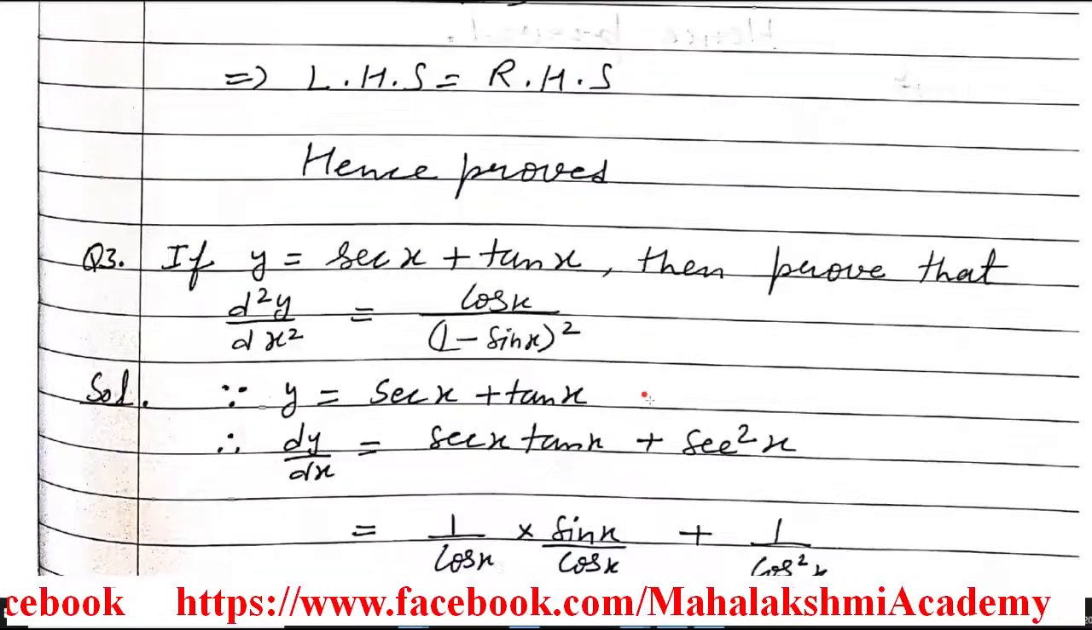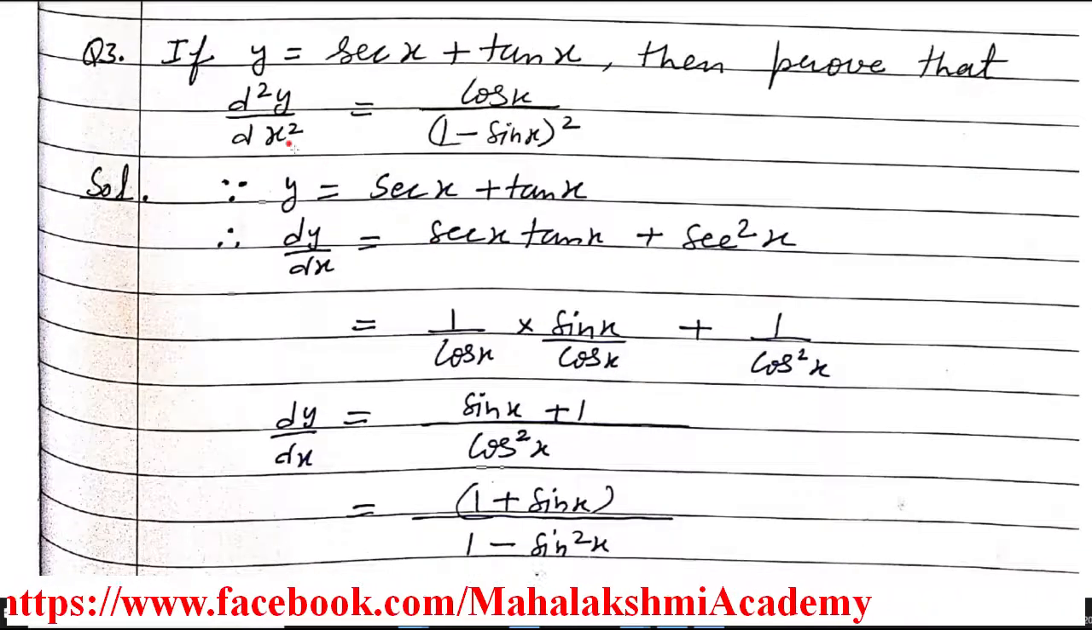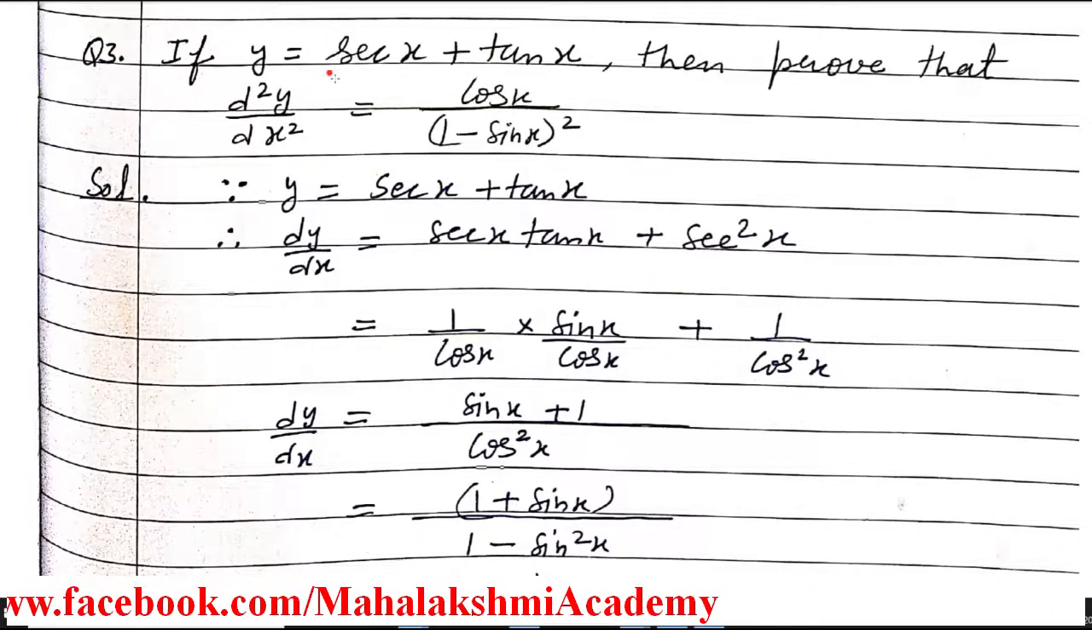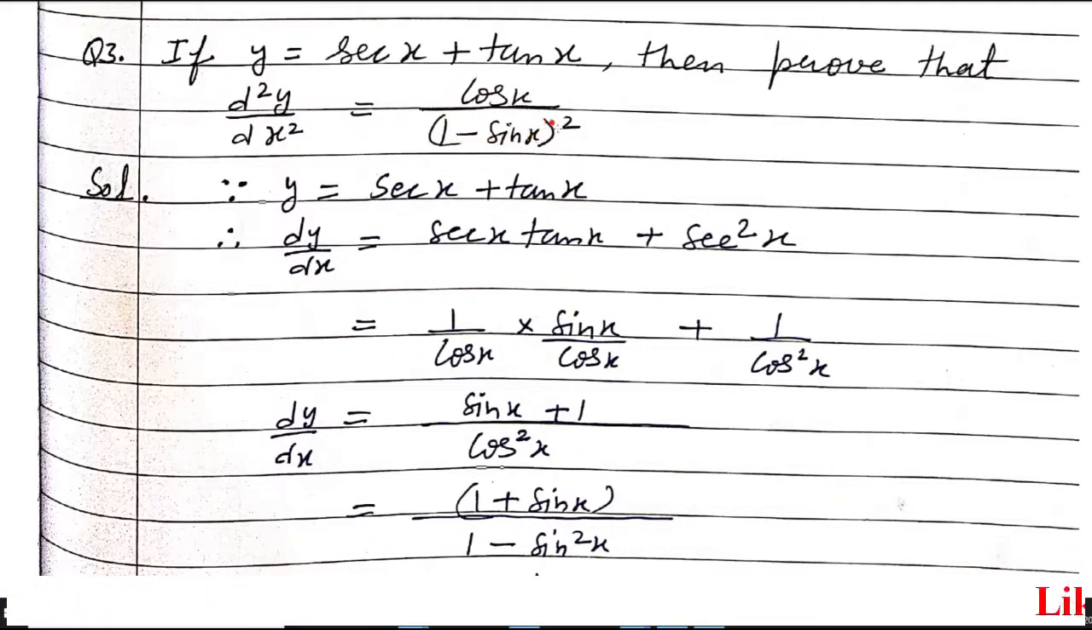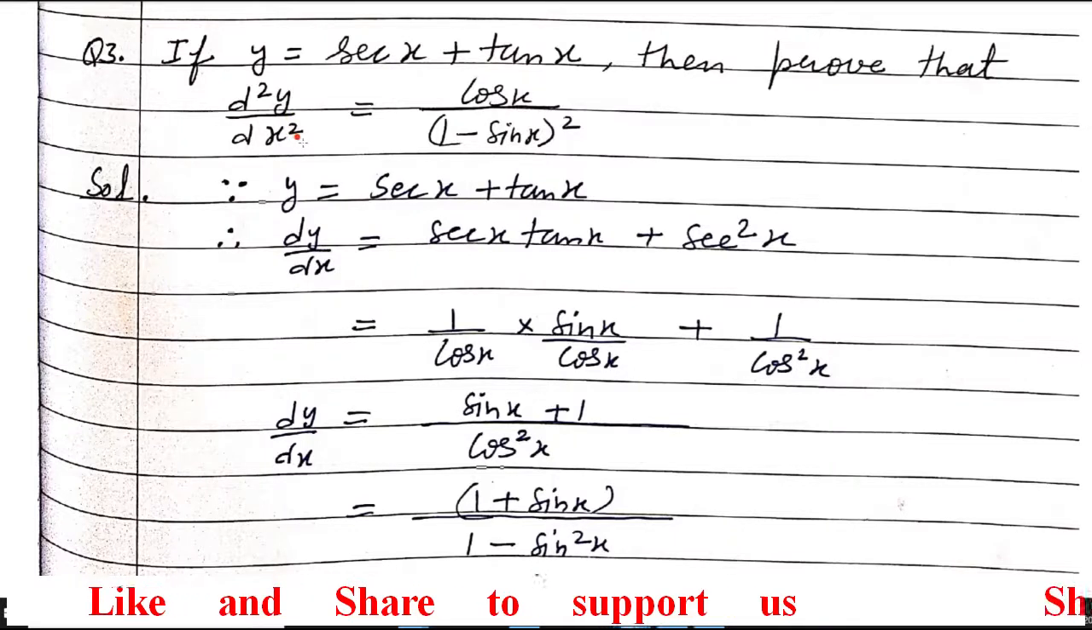Now we move to the third question. In the third question, again a function y is available to us, and with the help of this we have to prove that the second order derivative of the given function y is cos x upon (1 minus sin x) whole square. So first we have to differentiate with respect to x, then again differentiate it to get the second order derivative. So we will start the question.